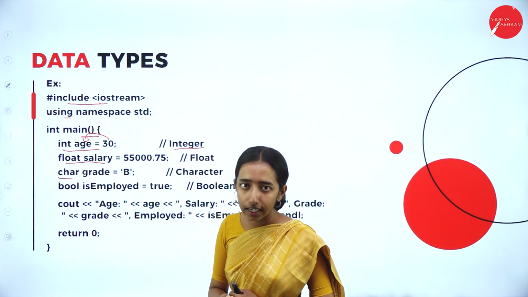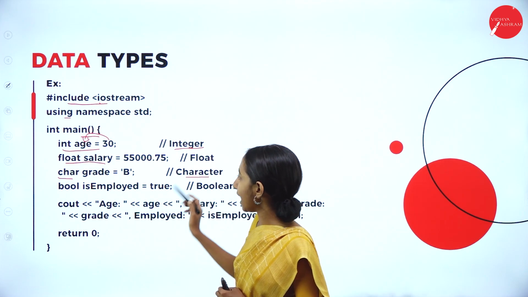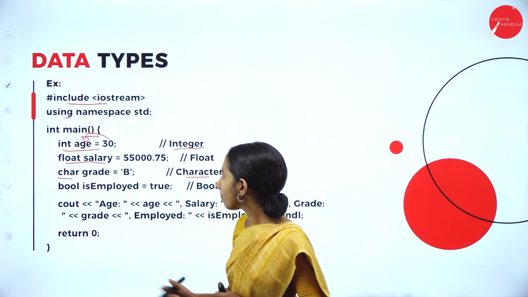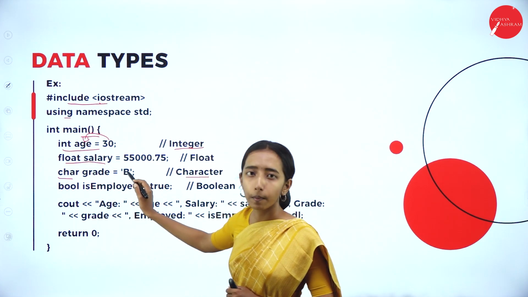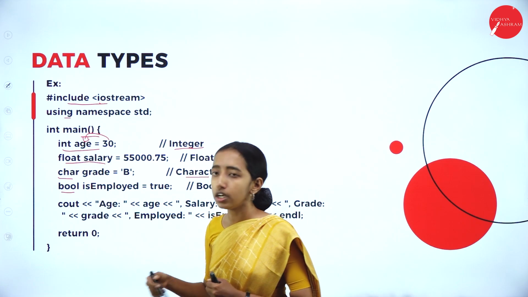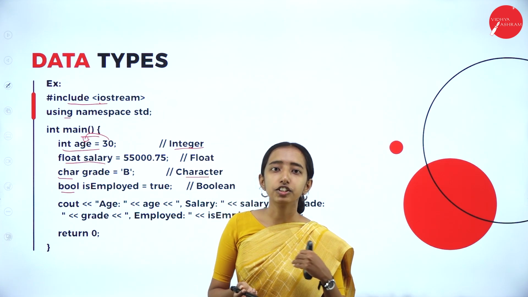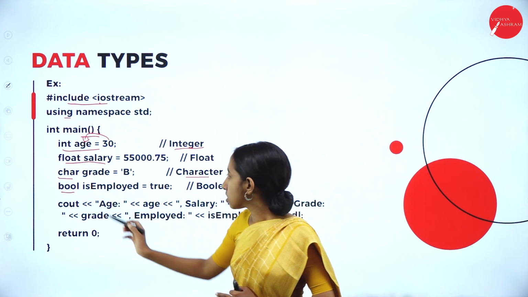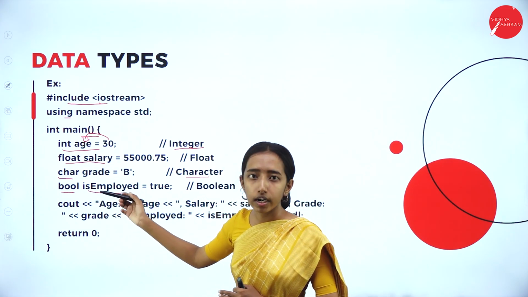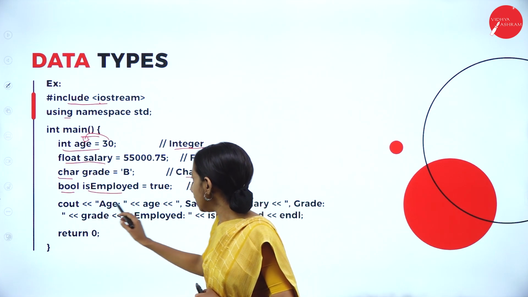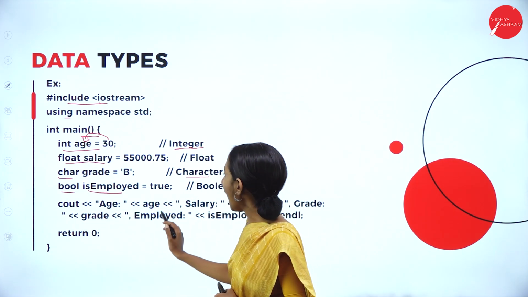Char is also a data type, that is the character data type that stores the value in a single quote. Grade is equals to B, that is in a single quote. Bool is also a data type which says true or false. It will give you a true or false. So is employed is also a variable. It is saying true. Cout age, salary, grade and employed.